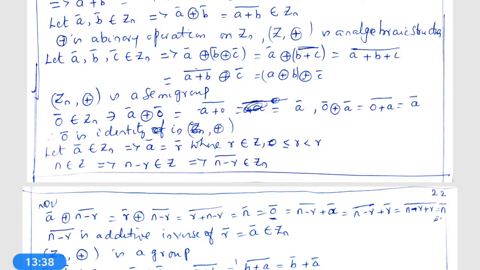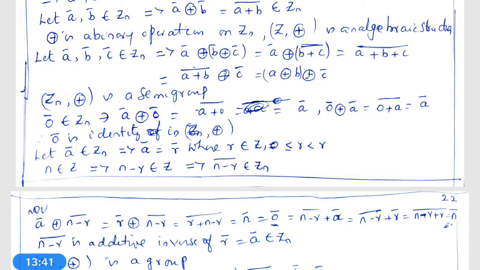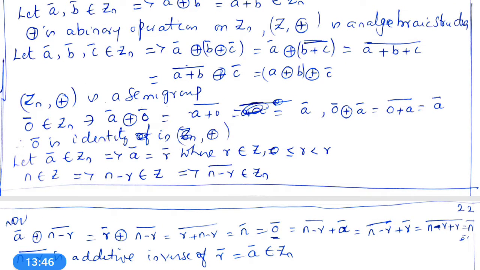Now, let A bar, B bar, C bar belong to Zn. This implies A bar circle plus B bar circle plus C bar is equal to A bar circle plus bar B plus C, which is equal to bar A plus B plus C, which is equal to bar A plus B circle plus C bar, which is equal to A bar circle plus B bar circle plus C bar.